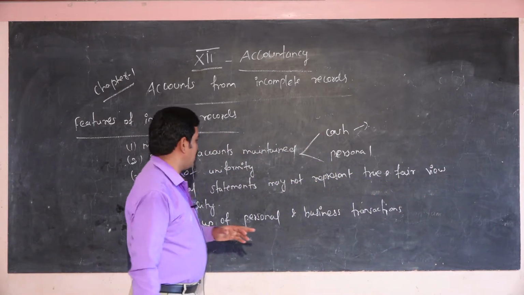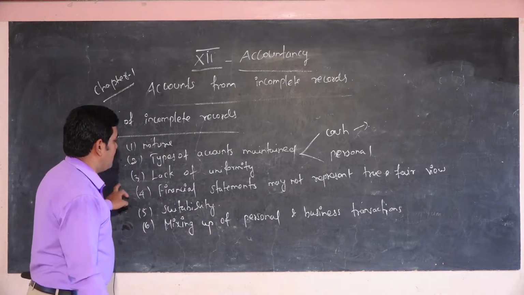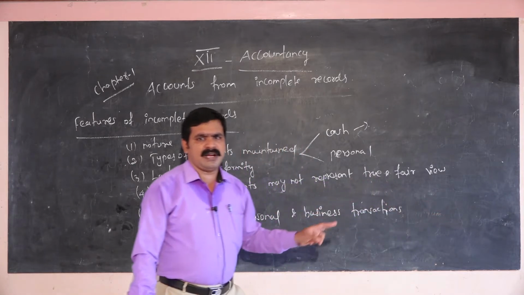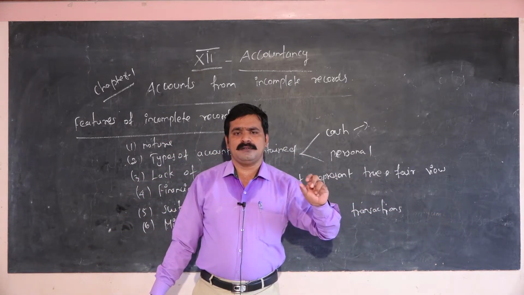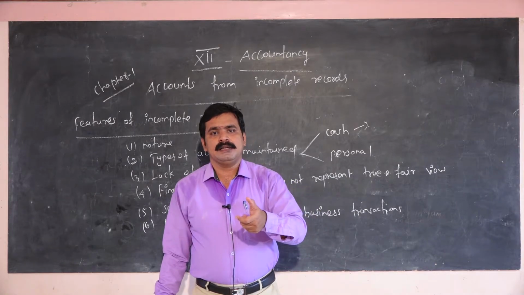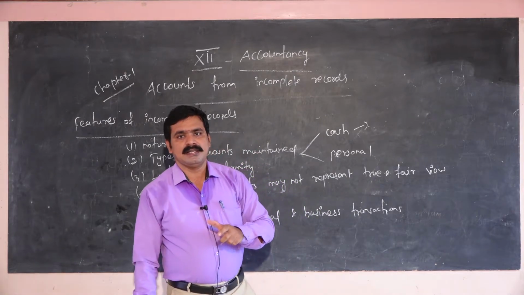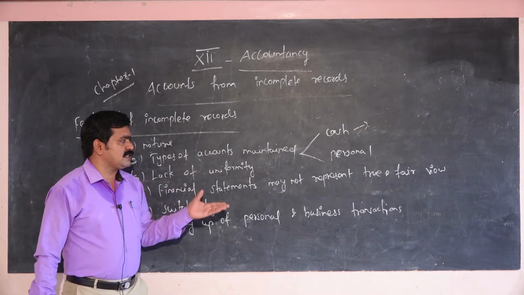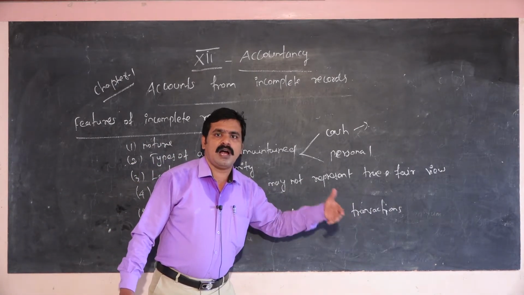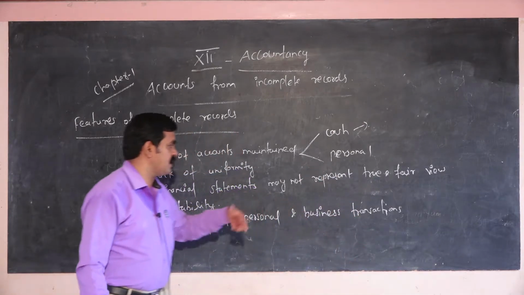Okay, that is very important: lack of uniformity. Financial statements may not represent a true and fair view. If the financial manager or financial consultant has not prepared proper records, then these records also do not represent a true and fair view. Not fair and not true. Okay, that is very important.